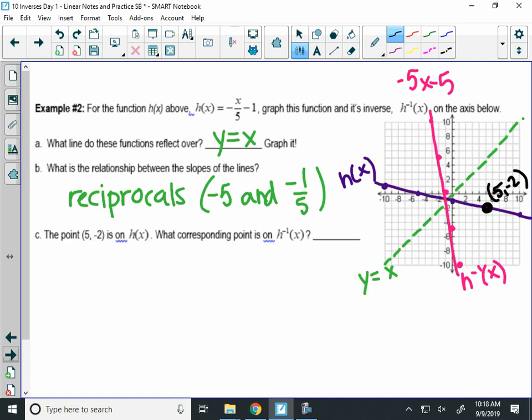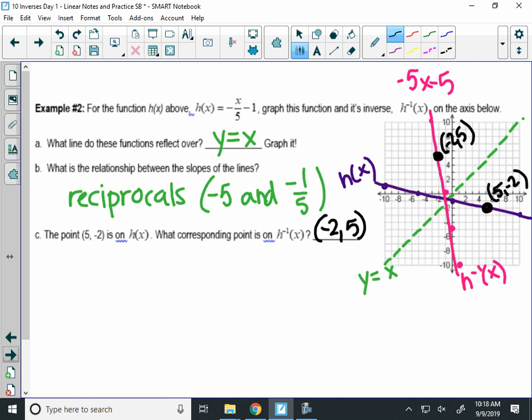So 5, negative 2 is on h. What point should be on the inverse? Negative 2, 5. So let's check. Negative 2, 5 is on the inverse. So that's another way to check the work. All right, so we have 3 ways to check our work.